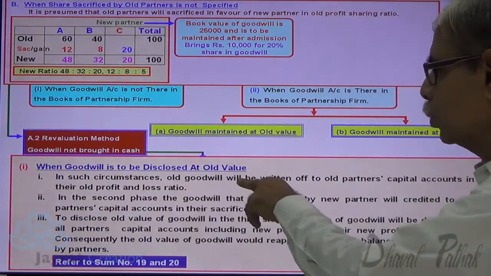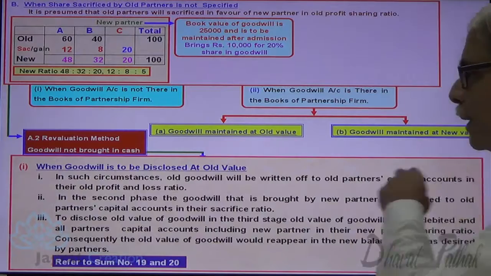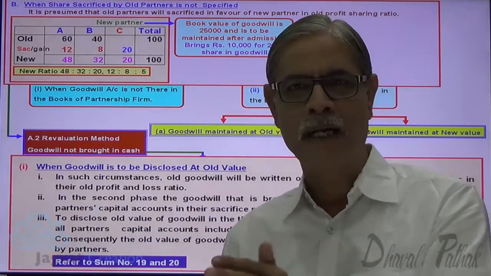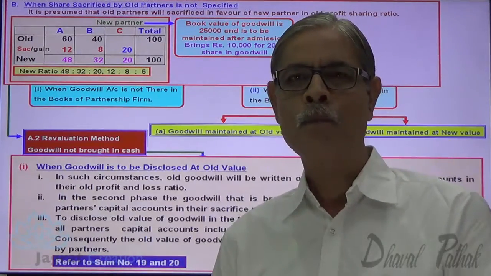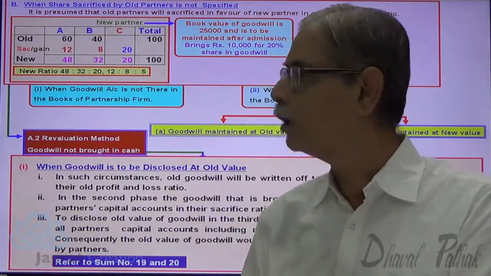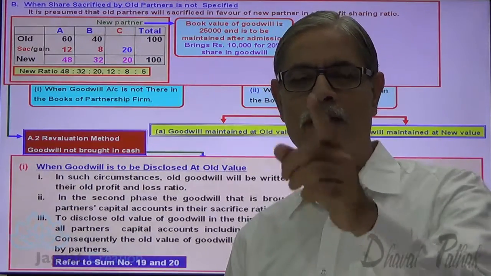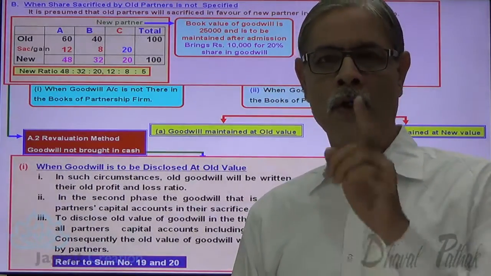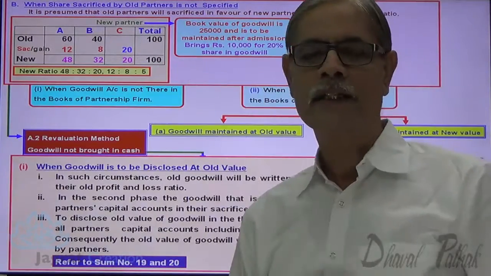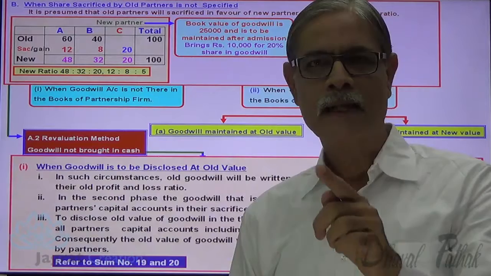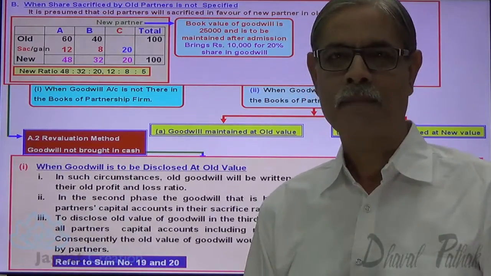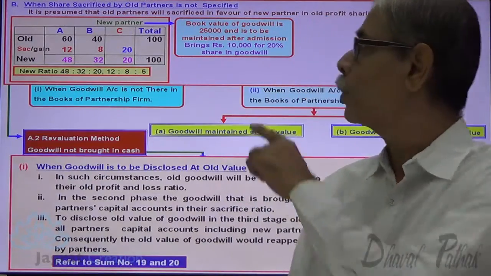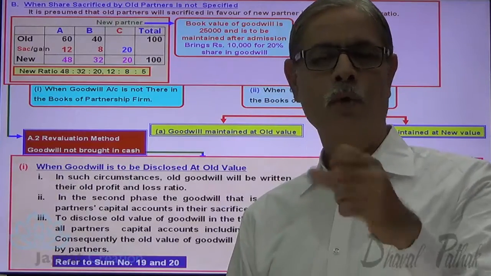In such circumstances, old goodwill is to be written off to old partners' capital accounts in the old profit sharing ratio. The old value of goodwill means goodwill that appears in the balance sheet before admission. Old value 25,000 is to be written off in the old profit sharing ratio, which is 60%, 40%. So 25,000 into 60%, 15,000. 25,000 into 40%, 10,000.